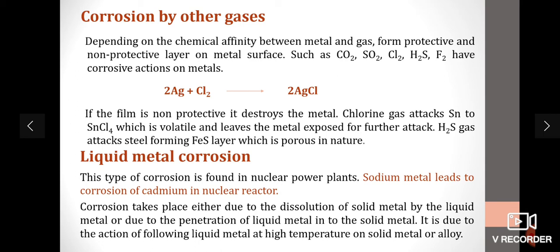So corrosion takes place either due to the dissolution of a solid metal by the liquid metal or due to the penetration of liquid metal into the solid metal. It is due to the action of flowing liquid metal at high temperature on solid metal or alloy.